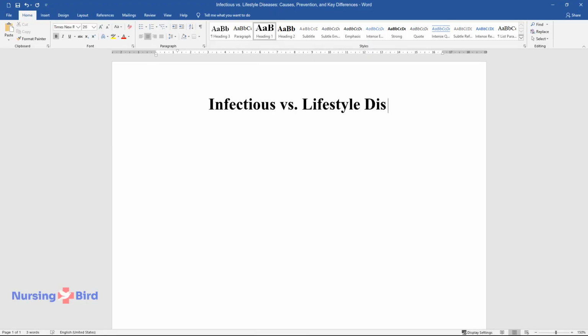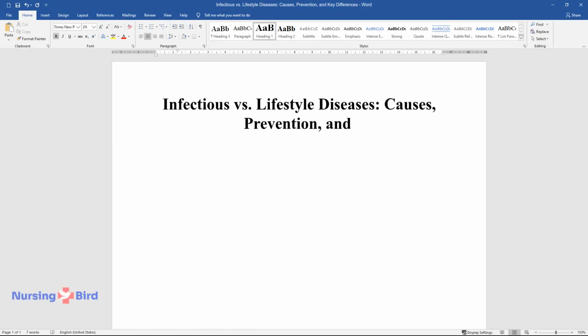Infectious versus lifestyle diseases, causes, prevention, and key differences.